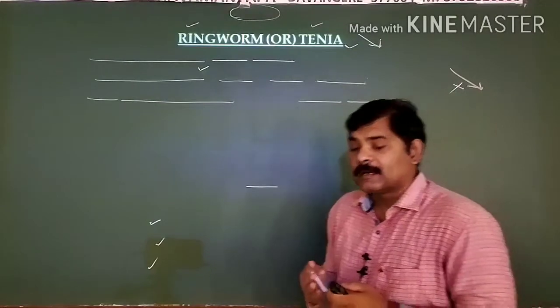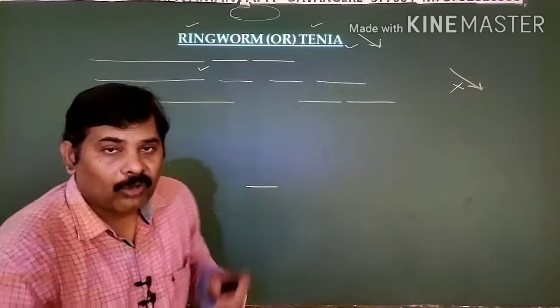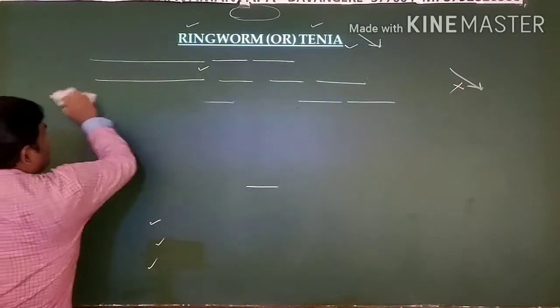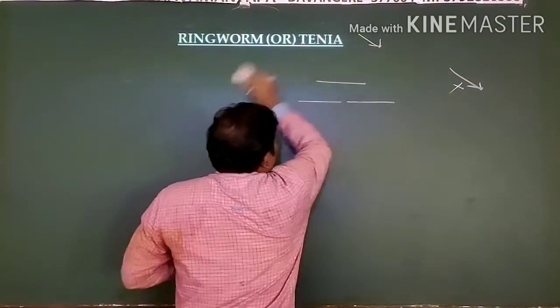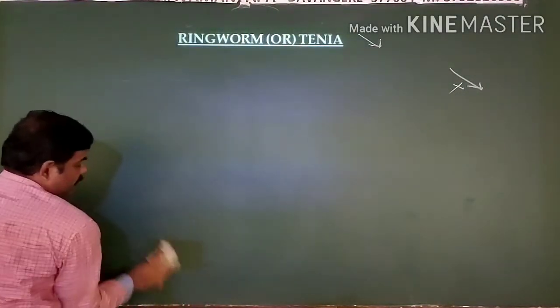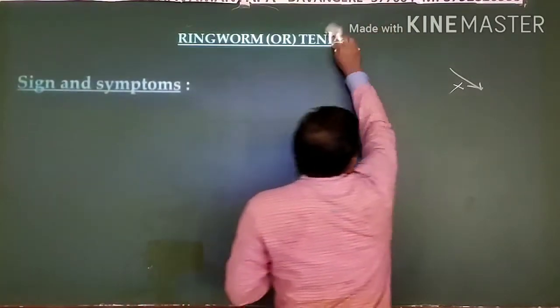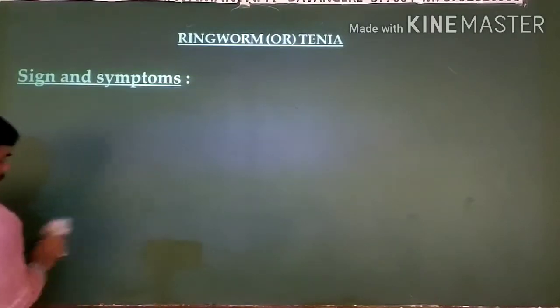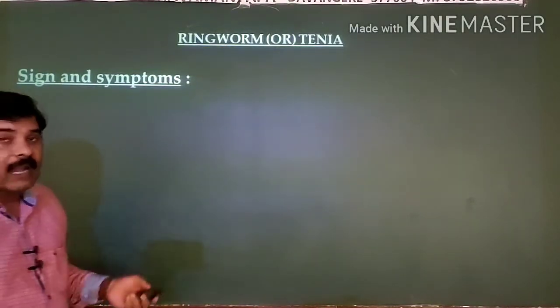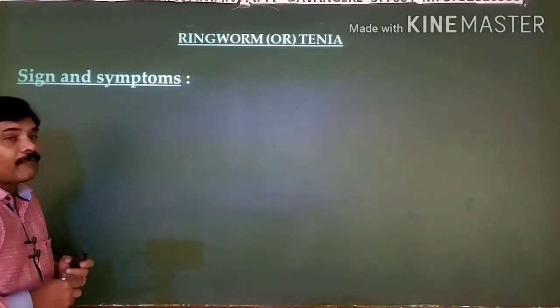And based on the place or the body part that is affected, this ringworm is categorized into three different types. Three types of ringworm, just based on their body parts. Before that, let us see the symptoms of the disease.